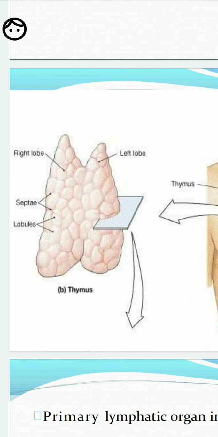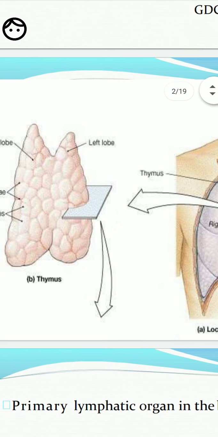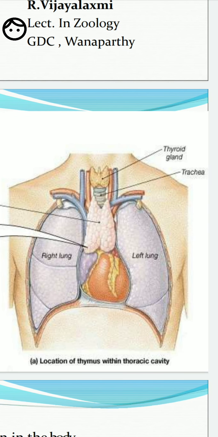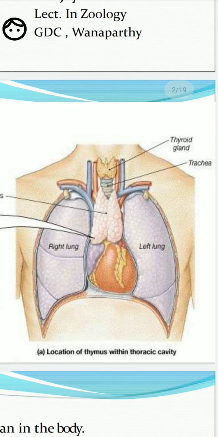Inside the thymus gland, lobules are present. It is located just behind the sternum and in front of the heart region. The middle one is the heart region, we know that.